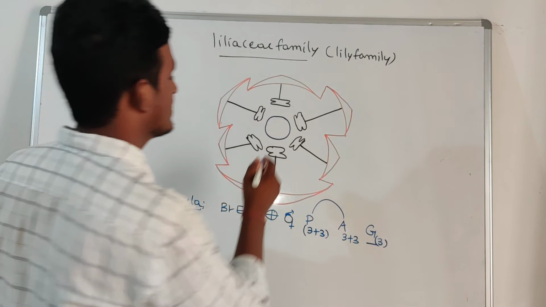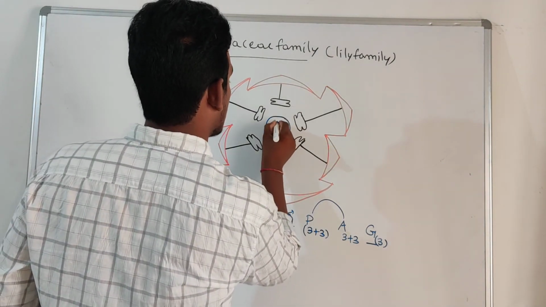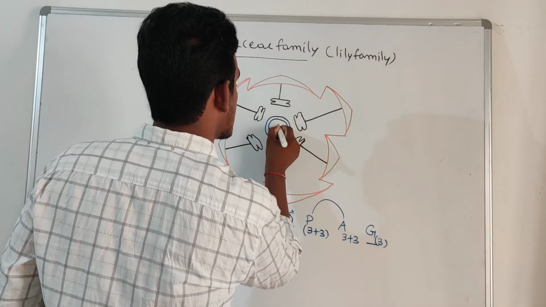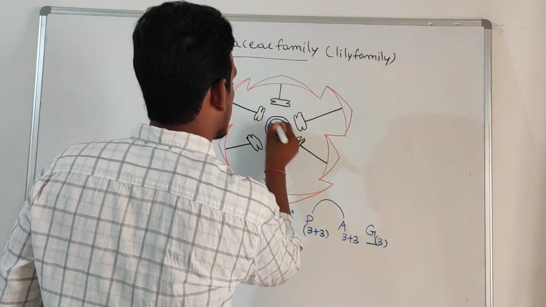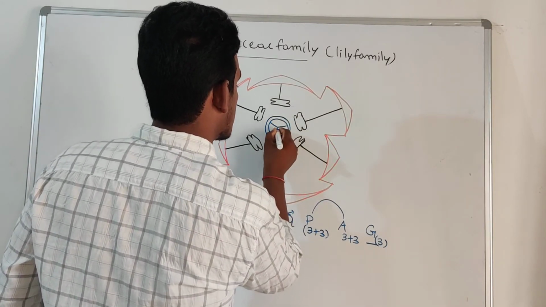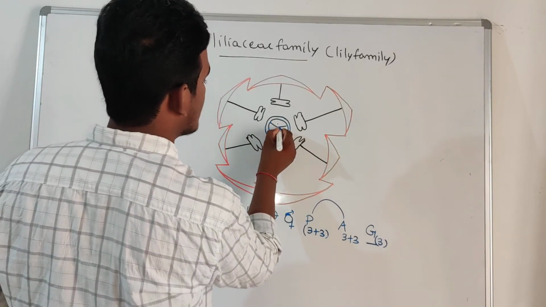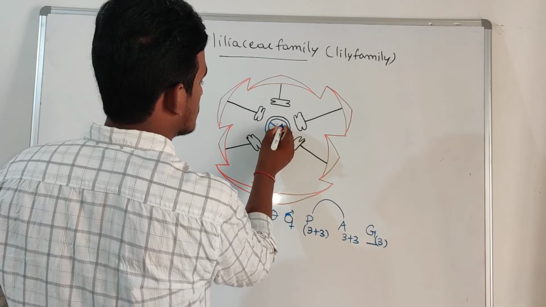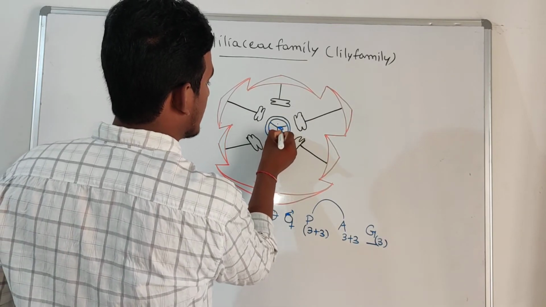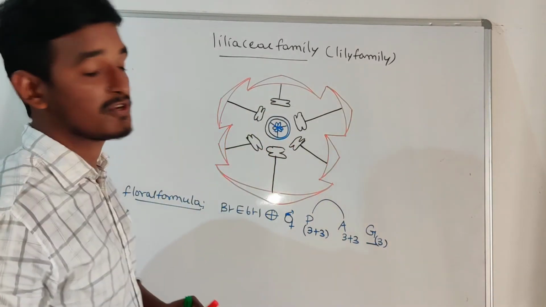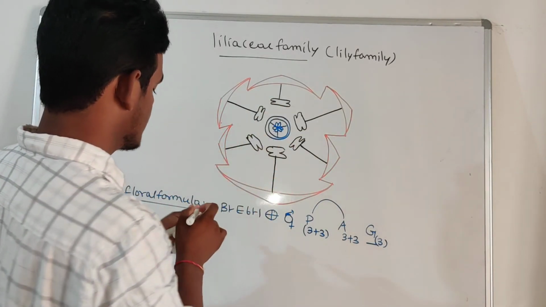In gynoecium, it is tricarpellary, trilocular, syncarpous. Here the ovules are arranged in axile placentation, right? So it is the floral diagram.